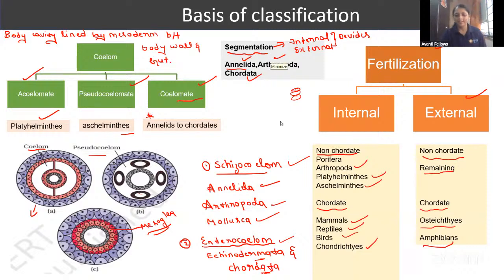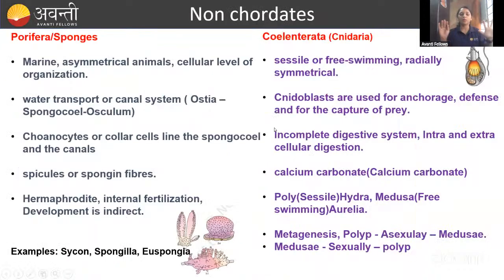Okay, fine. So let us go to the next part, guys. That is the non-chordates. In the non-chordates, what are we going to learn? We are going to learn Porifera, Coelenterata, Ctenophora, Platyhelminthes, Aschelminthes, Annelida, Arthropoda, Mollusca, Echinodermata, right? Why do we call them non-chordates? These do not have a notochord, right?